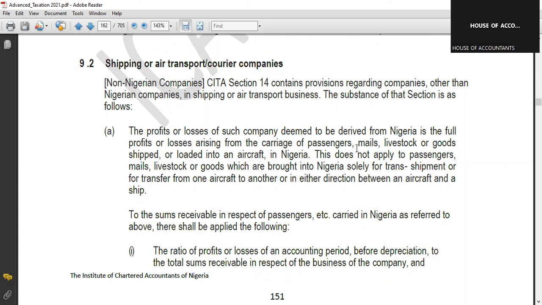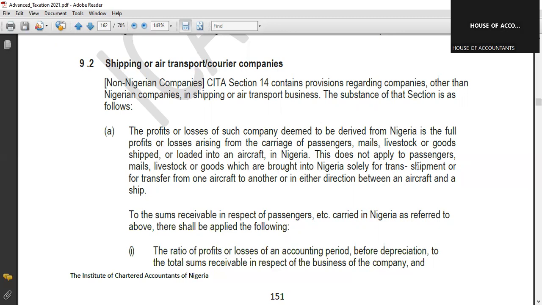So if they make any profit in Nigeria, that profit they made in Nigeria is deemed to be taxed: the full profit or losses arising from the carriage of passengers, mails, livestock, or goods shipped or loaded into an aircraft in Nigeria. Whatever they get as income or revenue in Nigeria will be taxed.